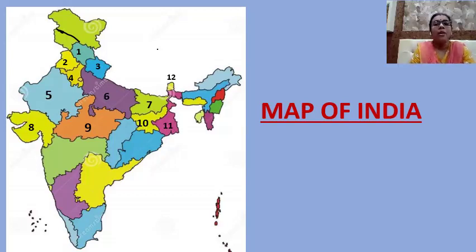Number 11, West Bengal. What is the capital of West Bengal? The capital of West Bengal is Kolkata. You can see on the top of West Bengal, yes, a small state. It is the second smallest state of India. Yes, it is Sikkim. The capital of Sikkim is Gangtok. So, we have recalled the names of all the states that we have learned in the previous class.